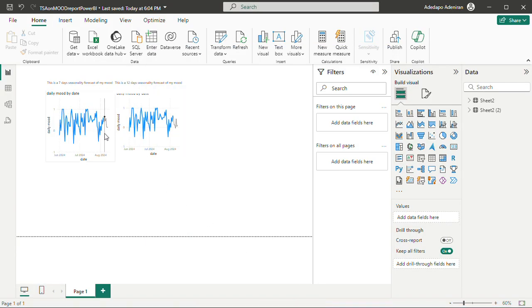I hope you enjoyed this, and I would also like to show you this Power BI, which I've already shown here. Now what this Power BI is trying to say, using time series analysis, is that I'll have the best day on August 7 and I'll have the worst day on August 11, if there's a 7-day seasonality for real.